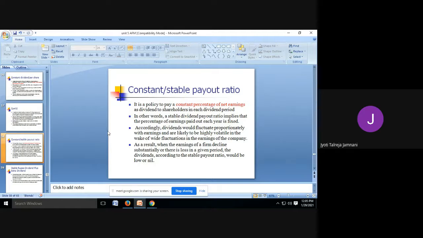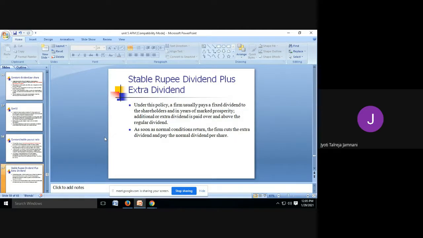As a result, when the earnings of a firm decline substantially, or there is a loss in a given period, the dividends according to the ratio would be low or nil. So if there is a loss, there will be no dividend paid. So that was about constant payout ratio or a percentage. The third is stable rupee dividend plus extra dividend. Here, what you do is you fix up an amount which is fixed. Okay, so under this policy, a firm usually pays a fixed dividend to the shareholders, and in years of marked